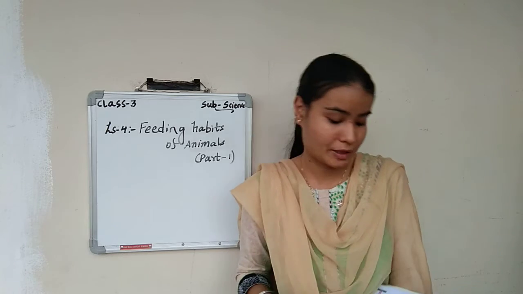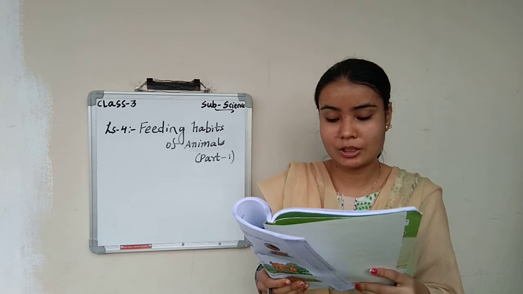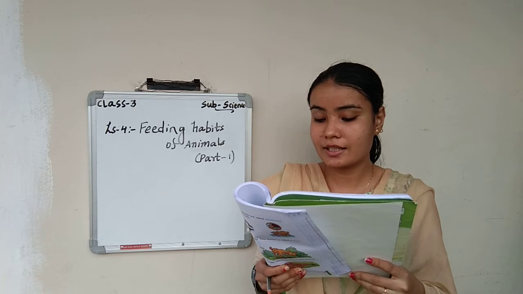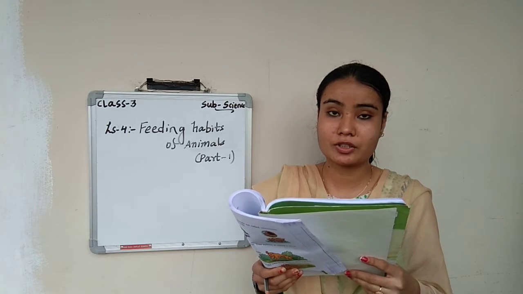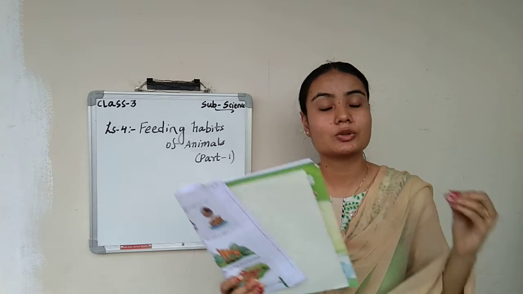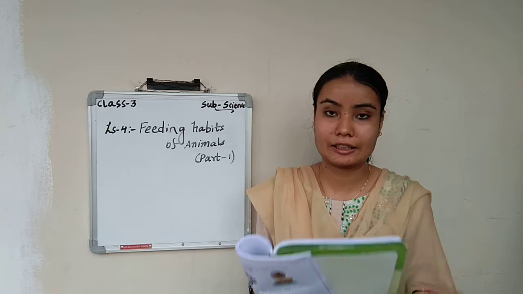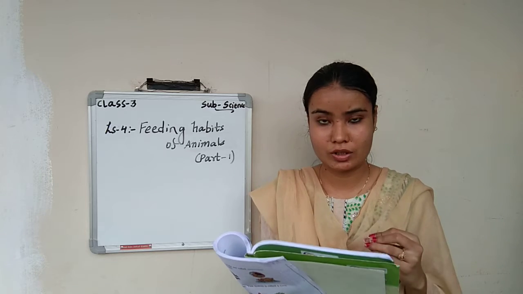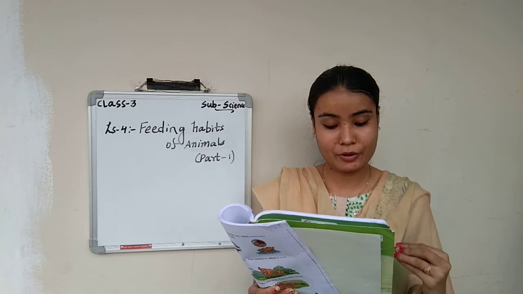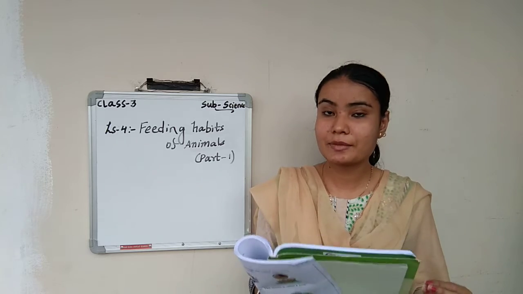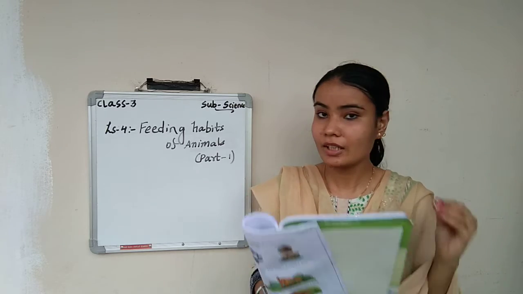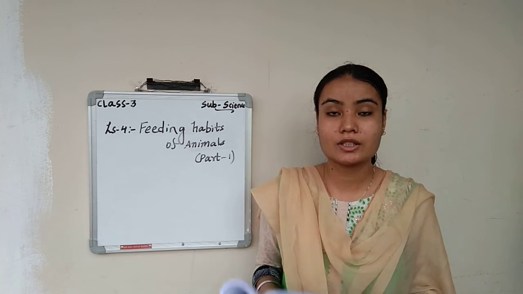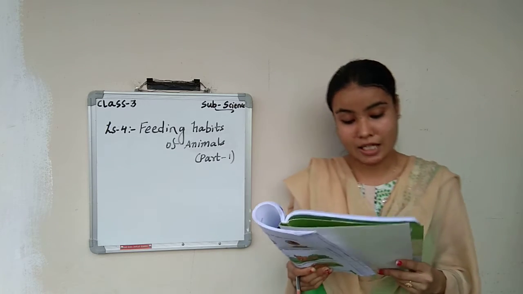Let us see what it means. Plant eating animals are called herbivorous. Rabbit, goat, cow, horse, elephant, etc. eat grass and other plants. Birds like house sparrow and dove eat food grains. So herbivorous animals उन्हें कहा जाता है जो सिर्फ plants खाते हैं. Examples they have shown over here, like rabbit, goat, cow. Birds में भी कुछ animals है, like sparrow and dove. So these animals eat only plants. They will not eat animals. So this type of animals are called as what? Herbivorous.